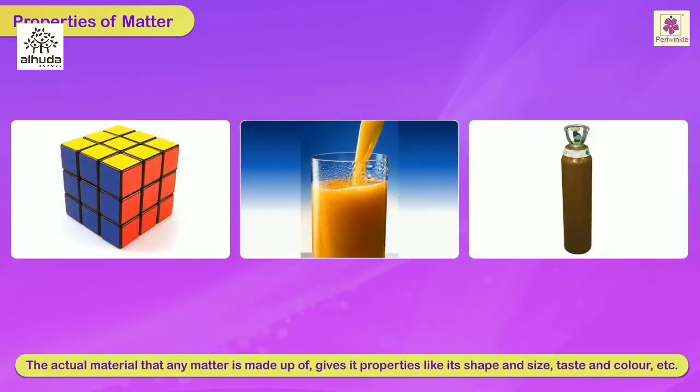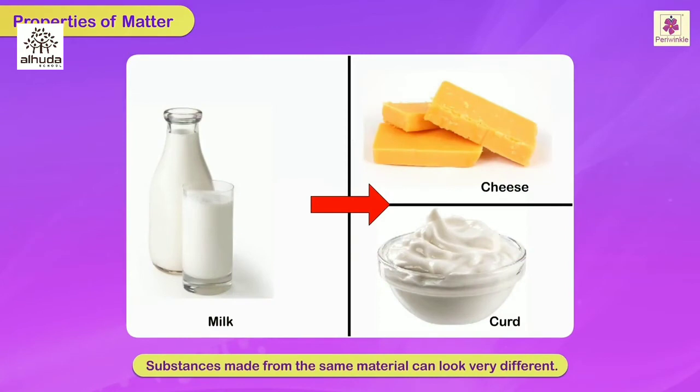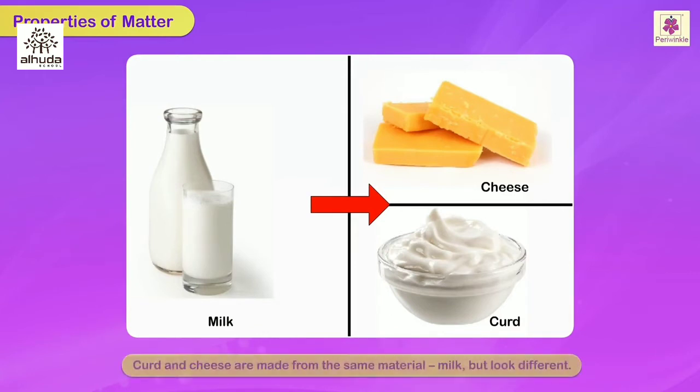The actual material that any matter is made up of gives it properties like its shape and size, taste and color, etc. Substances made from the same material can look very different. For example, curd and cheese are made from the same material, milk, but look different.